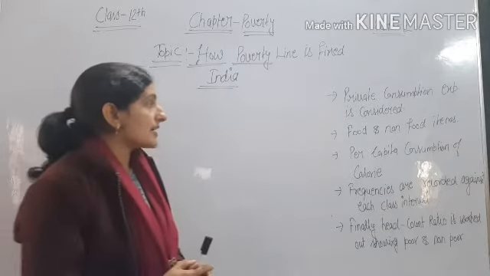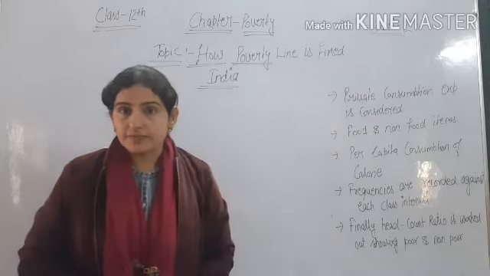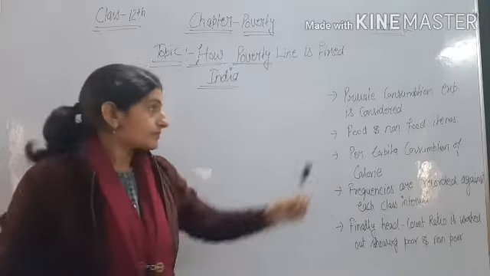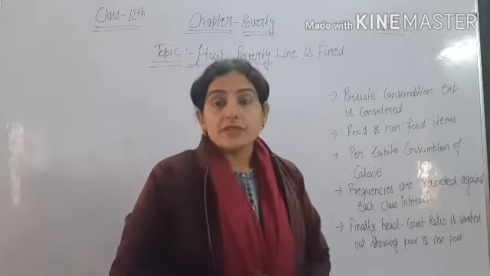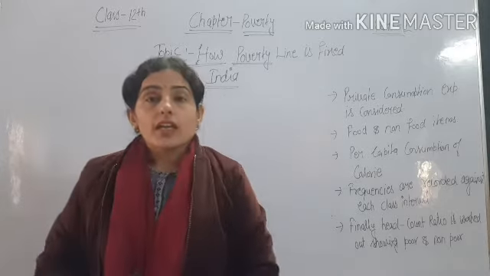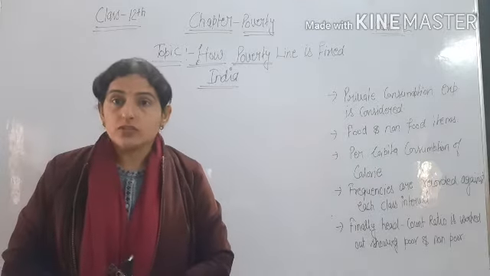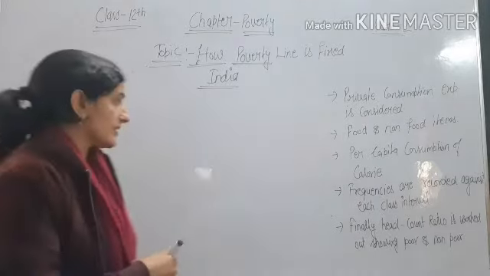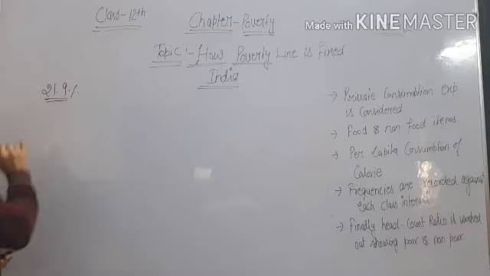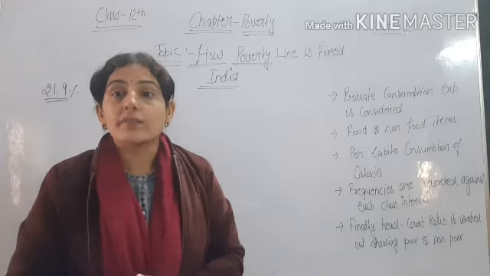So we will discuss the steps. First, private consumption expenditure is considered. As we talked about in the earlier video, in India, according to the Tendulkar Committee 2011-12, 21.9% of the population is poor, and it was given on the basis of per capita expenditure.